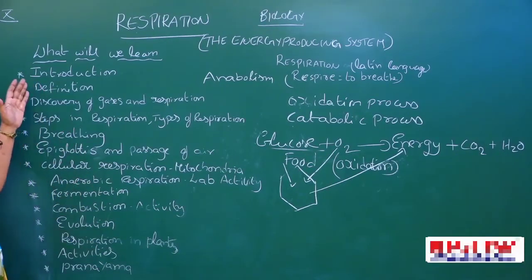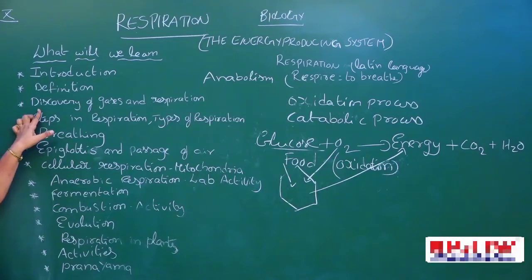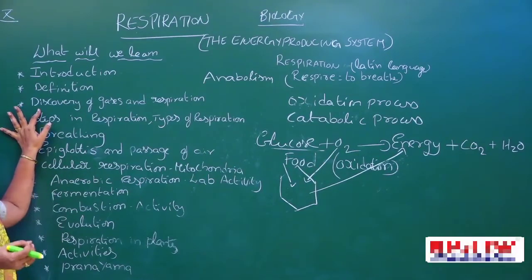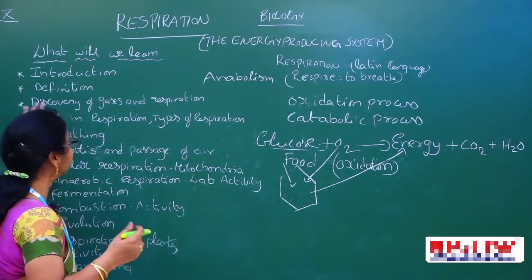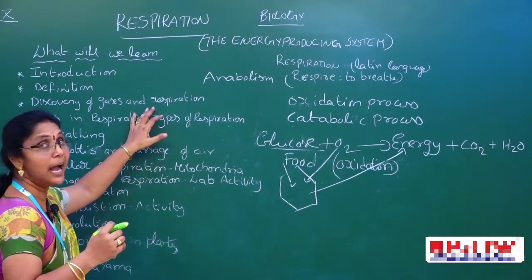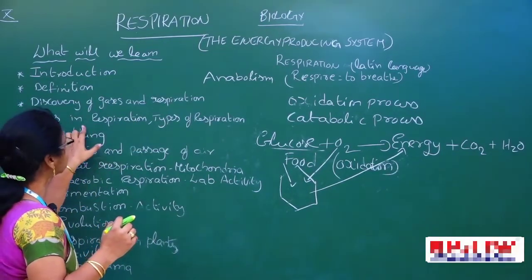Now let us see the definition, and the discovery of gases and respiration. Who discovered what gases are present in the atmosphere, and what is the role of the gases. Next, the steps.